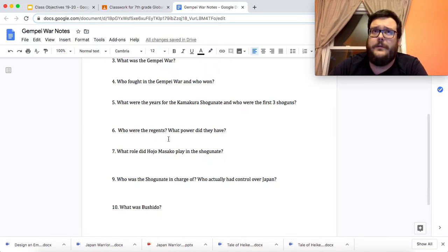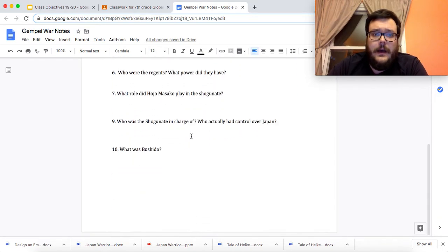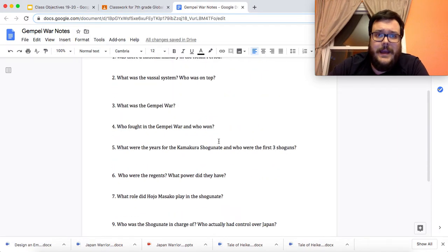So we've learned, remember, shoguns are those top generals. Who were regents and what power did they have? What role did Hojo Masako play in the shogunate? And lastly, who is the shogun in charge of? So who did the shogunate actually rule? And lastly, what was Bushido? That's something we've heard about before, but it's going to be particularly important by the end of this point in history. So those are the 10 questions you're going to have to answer.